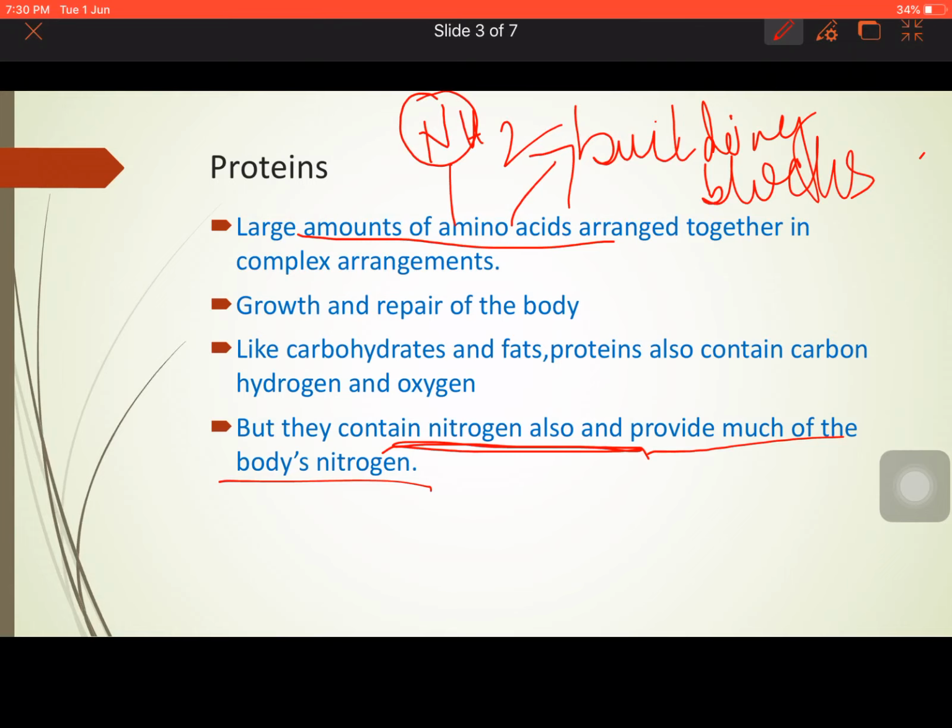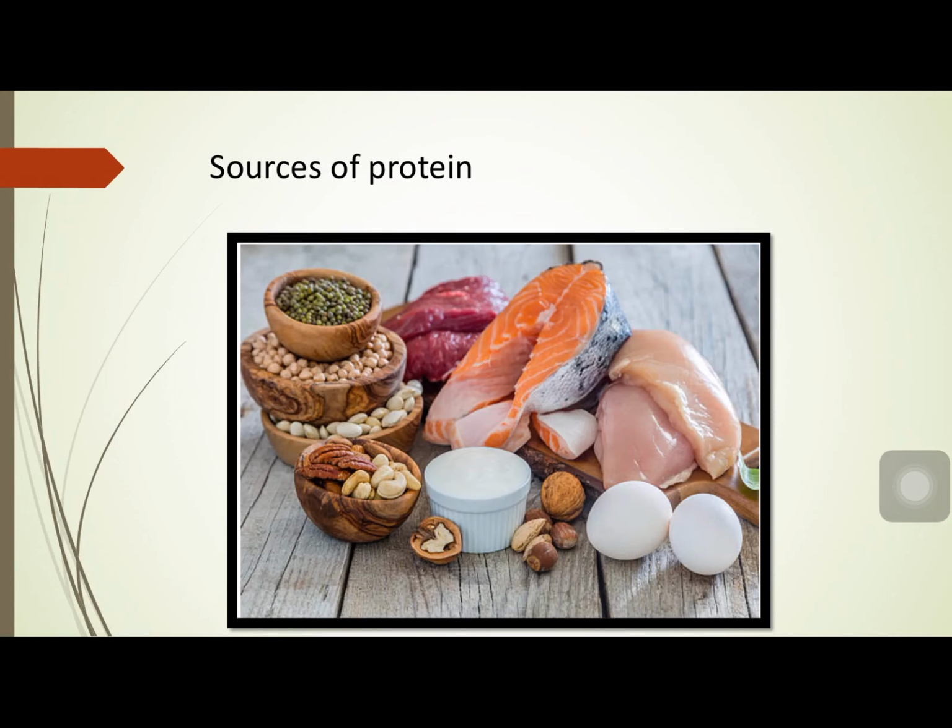Now, let us see what the sources of protein are. From where do we get proteins? These are the main sources of proteins. The plant proteins are beans, groundnuts. In this diagram, we have shown different types of nuts, cashew nuts, almonds, and several types of legumes and pulses. And when it comes to animal proteins, fish, meat, egg, and milk products are also a good source of protein.